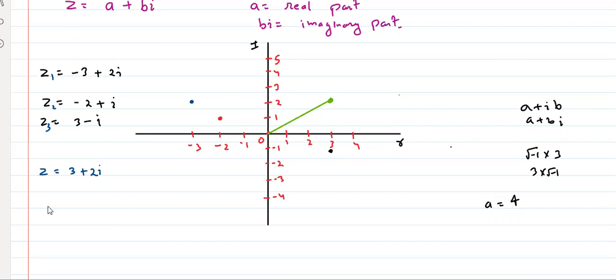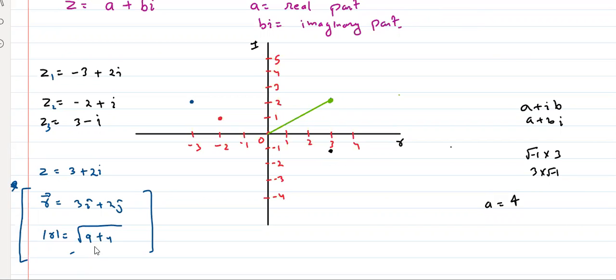Now, I will rephrase my question. If I say vector r is equal to 3 i cap plus 2 j cap, what was the magnitude of r? Root 13, very good. Root of 3 square, 9, plus 2 square, 4. Root 13. So I'm asking the same thing, am I not?